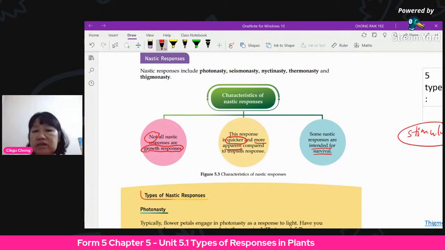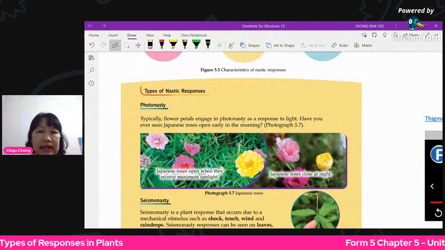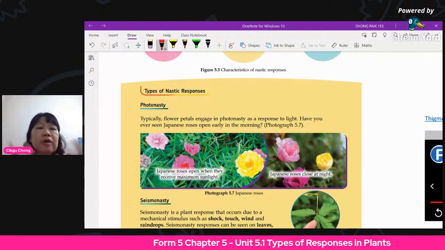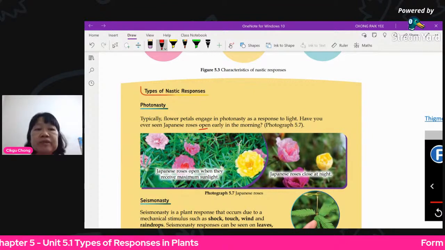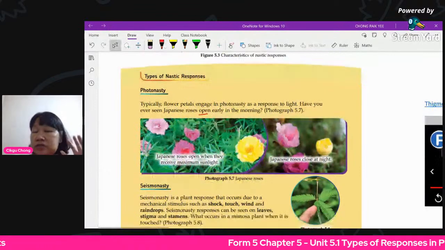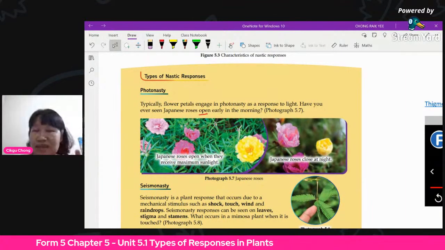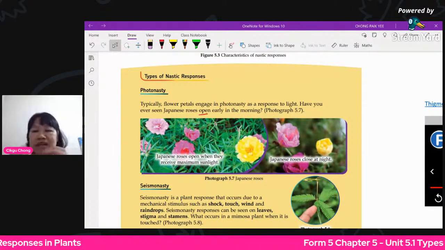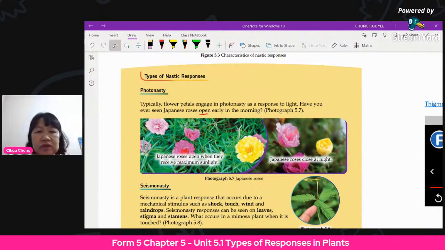Now let's look at the different types of nastic responses. Photonasty, photo as you know is light. Some of the plants, especially flowers, will respond to the light. When it's morning, they will open, like the Japanese rose, 日本玫瑰. You see in the morning the flower is bigger. In the night time, it will close up a little. Not to say close up everything, but it's smaller. You will see the size difference. Daytime and nighttime are different because of the light.